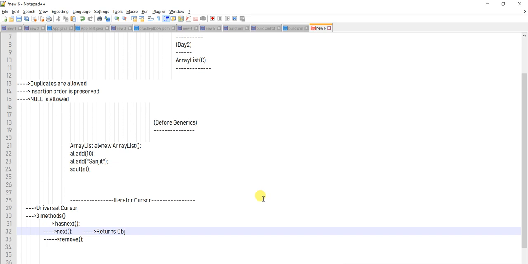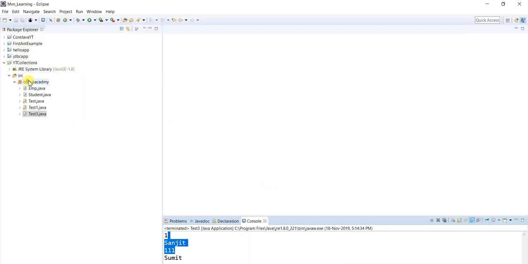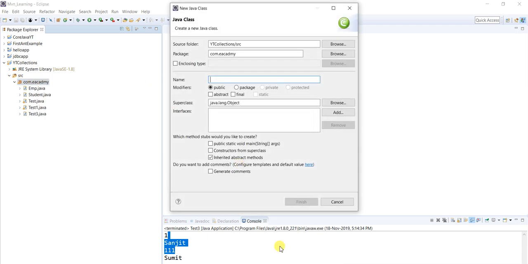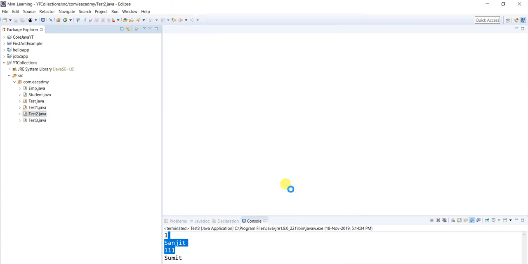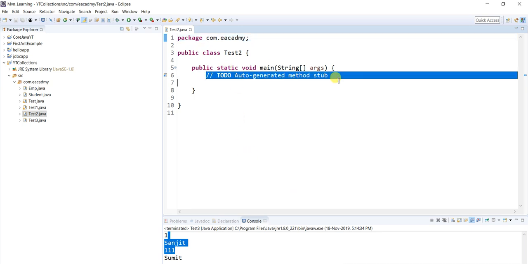Let me take an example so you will understand it properly. This time I am not going to take a hard example, because whatever examples I took could be hard for you at this moment, but I am sure this example you will definitely understand. Let's say Test2. Public static void main. This time I am going to take only string data, so it will be easy for you to understand.